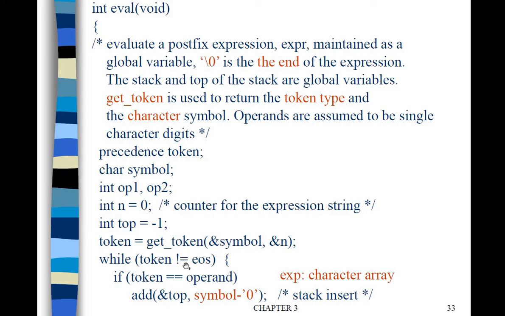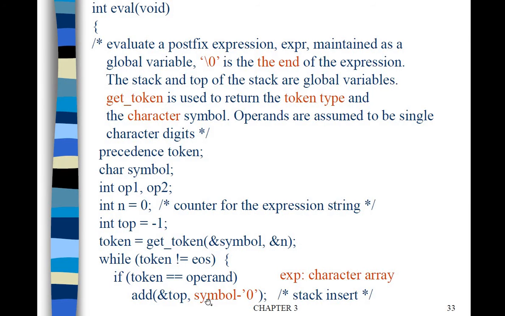Okay, so if it is left parenthesis, the L parent token will be returned. If the token is an operand, then we have to push it onto the stack. By the add function we can push it onto the stack, using the top pointer value and the symbol. Here we are handling single digit integer operands, as you are at the beginner level.